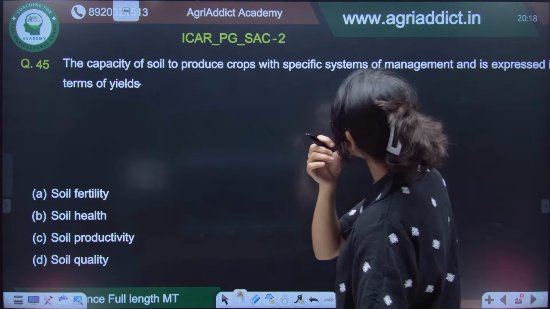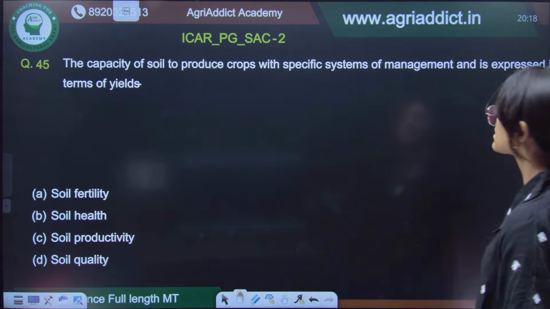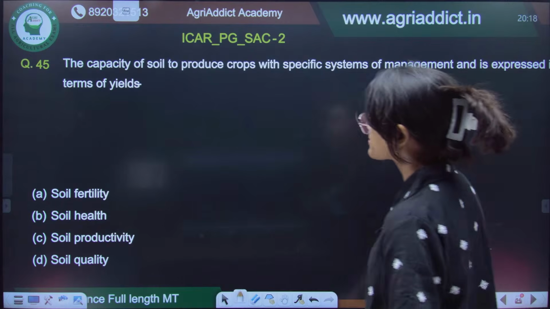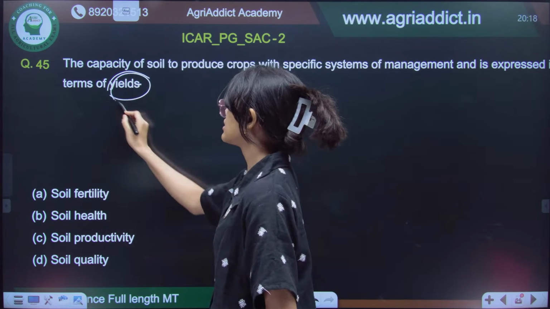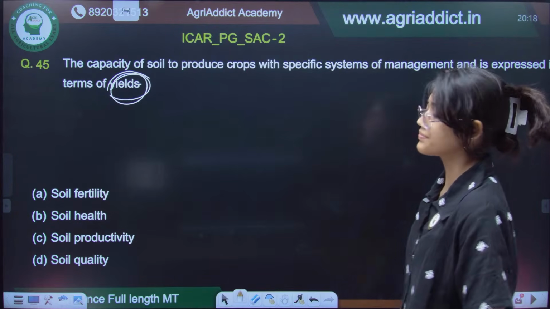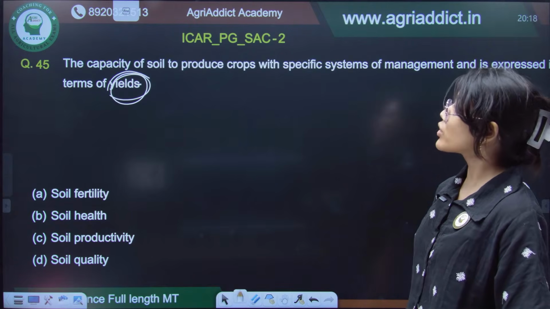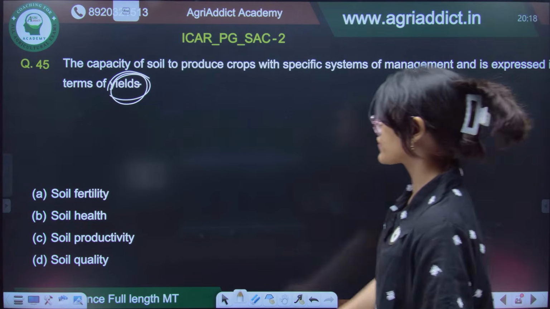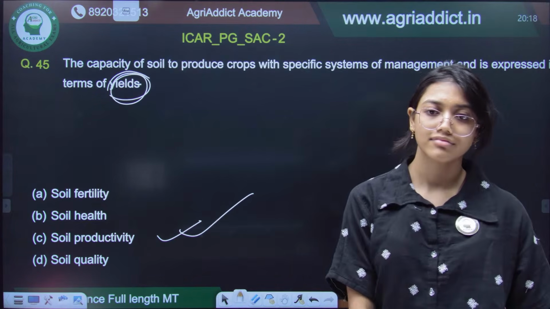The capacity of a soil to produce crops with specific systems of management, expressed in terms of yield, is called... Whenever you express it in terms of yield, it becomes productivity.